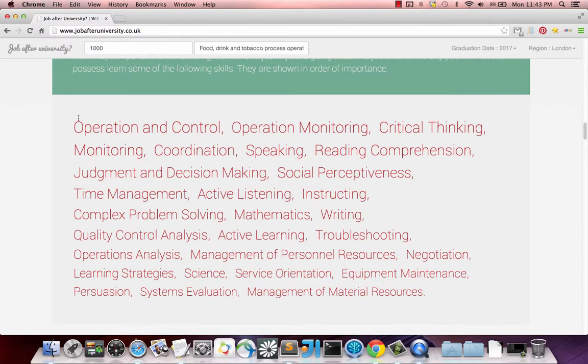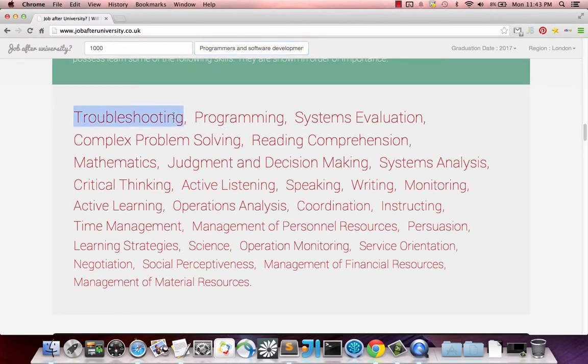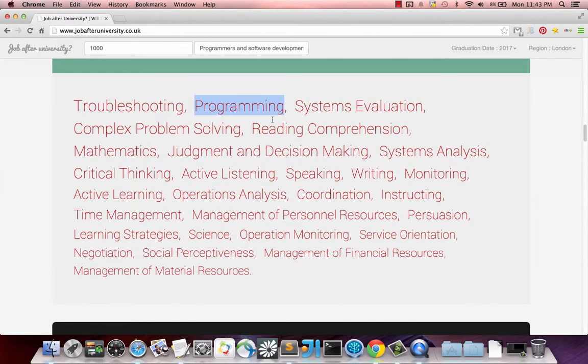So over here, a student or an undergraduate can think, okay, to get, let me change it back to software developer. So to get a software developer role, you need to have troubleshooting, programming, and software evaluation skills. Maybe they're not very good at programming, so they can actually go off and learn programming.